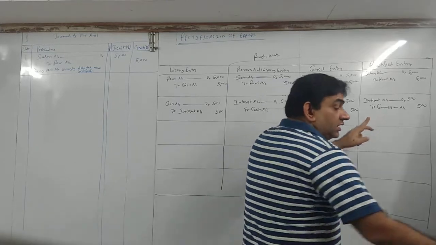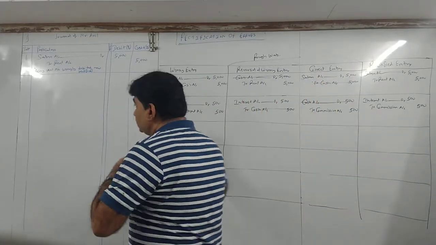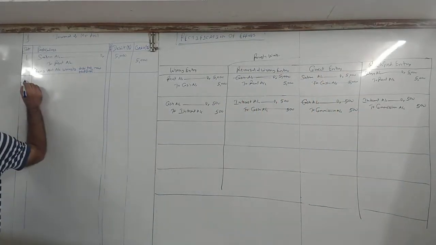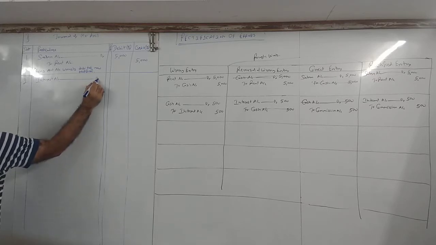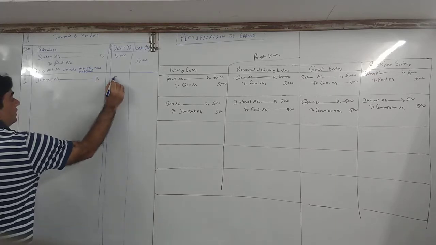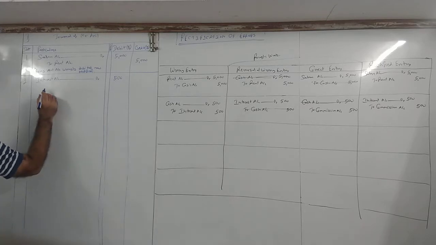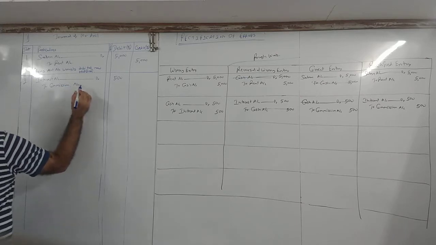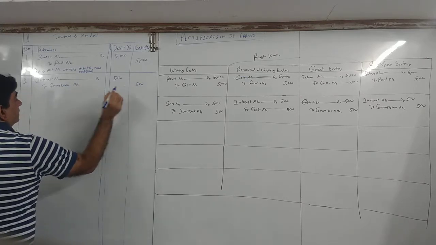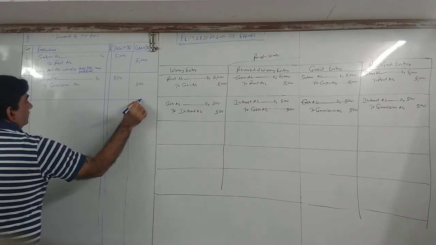As I told you, the rectified entry will come in your fair journal. Come to the fair journal, just copy paste the rectified entry. Okay? There you have to do it logically, and after you get the rectified entry, just copy paste. So interest debit 500 to commission 500.